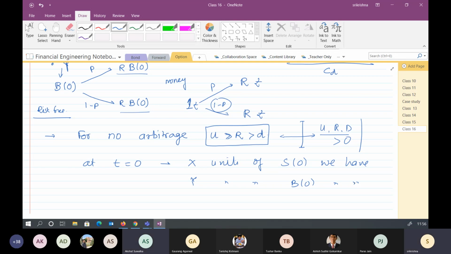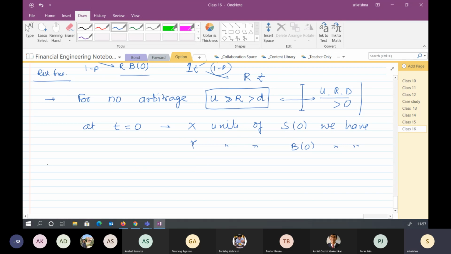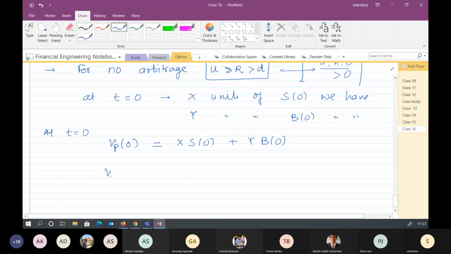So at t equals 0, what is the value of my portfolio? I'm writing it as VP. Will it be X S0 plus Y B0? Yes or no?